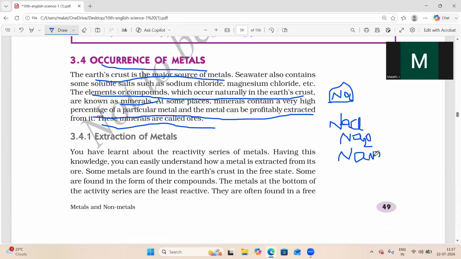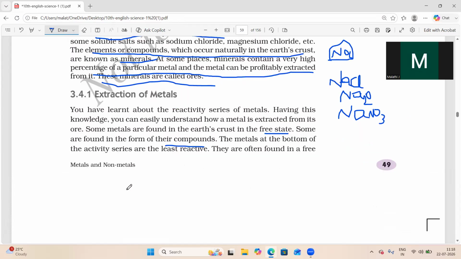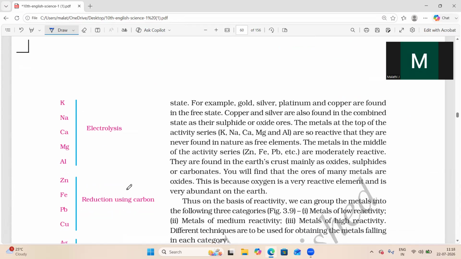So in all these three forms, sodium will be obtained. From these, you should extract the metal by using different processes. So how does the extraction of metals happen? Based on the reactivity series, some metals will be obtained in the pure, free state. Some will be found with their compounds. Some are the less reactive elements, based on this reactivity.